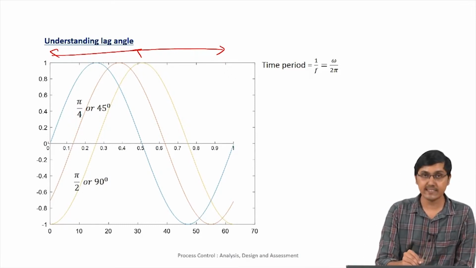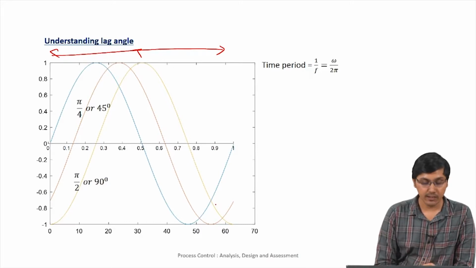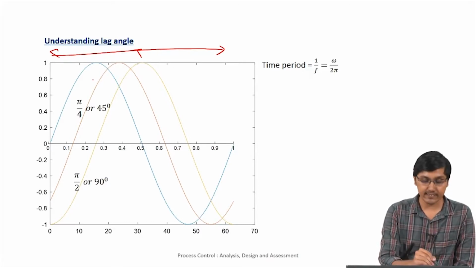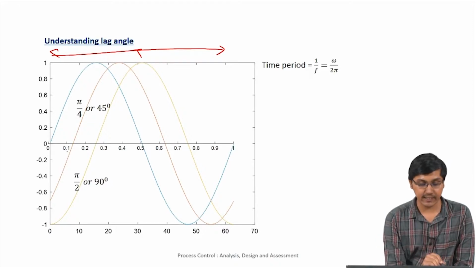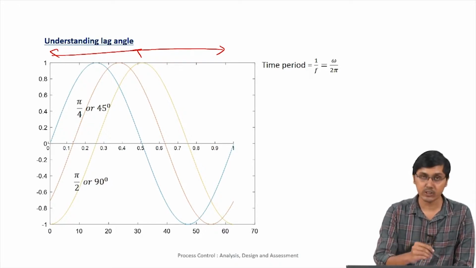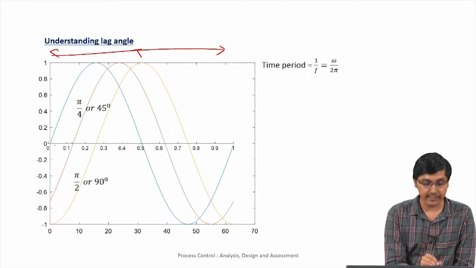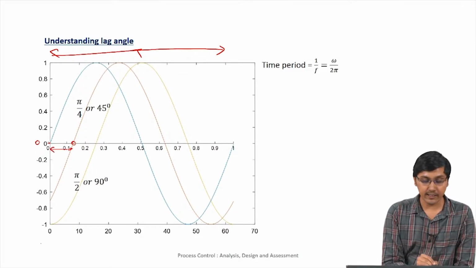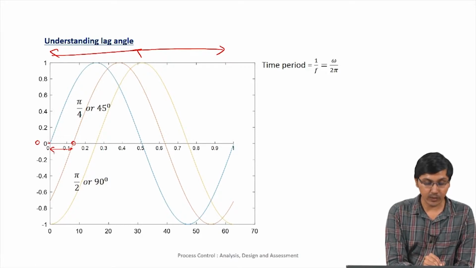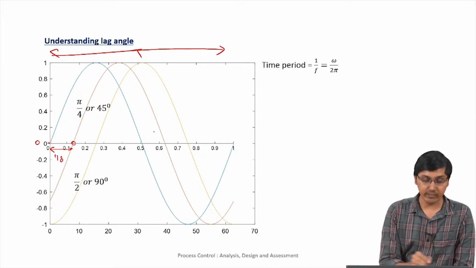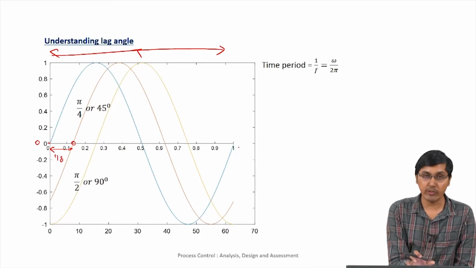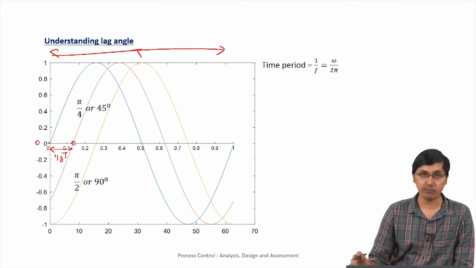Let us take the blue line as the standard thing. So we will compare everything with respect to the blue line. If you see the next line, the second sinusoidal wave, it is following the blue line, but it is starting when the blue line was at 0 at time 0. It came to 0 after this particular time, and if you see the value of this, it is nothing but 1/8 of the time period of the total blue waveform. So this is nothing but 1/8 t.